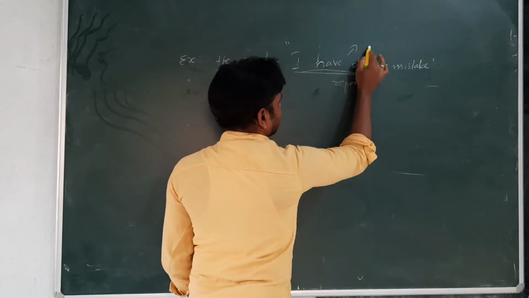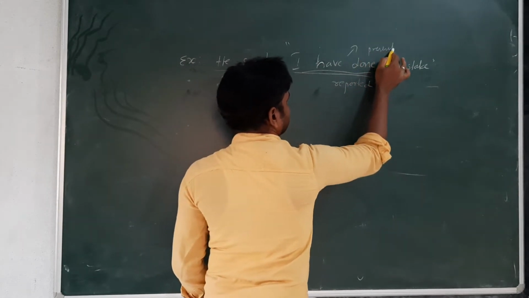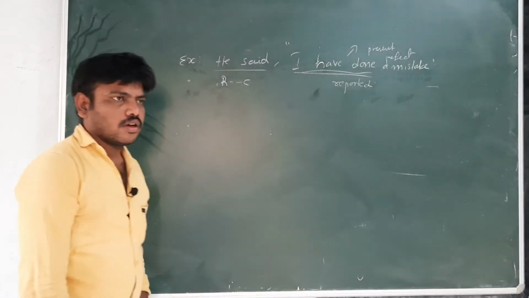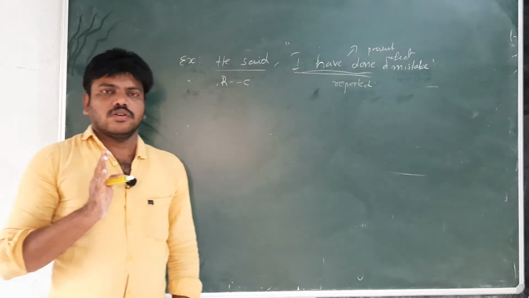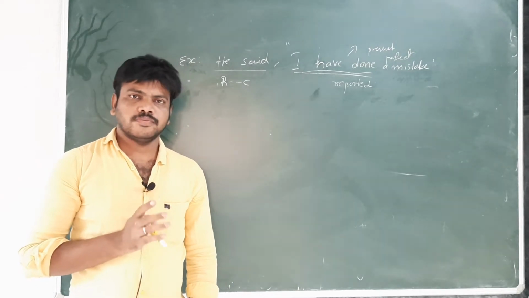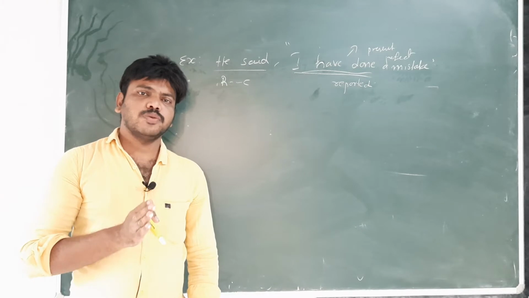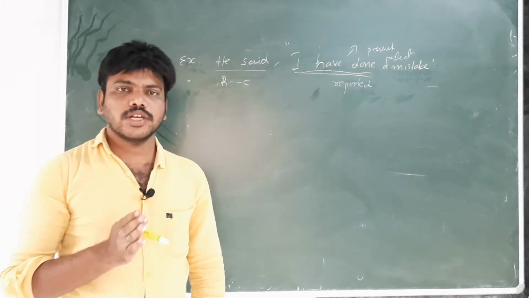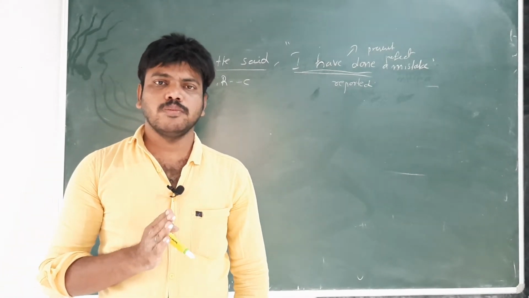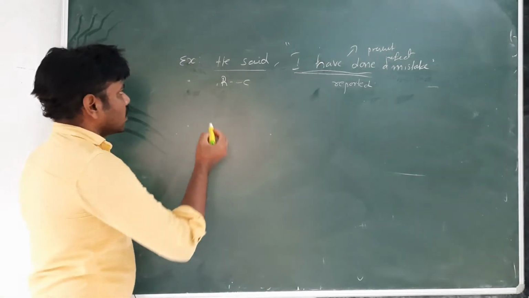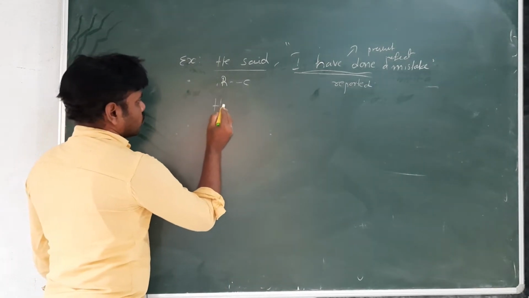This is present perfect tense. So, what is the rule? If direct speech is present perfect tense, in indirect speech it will be past perfect tense. That is our rule.